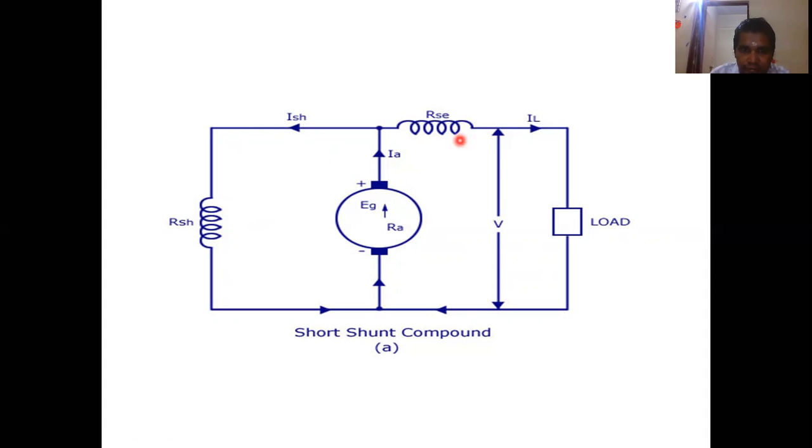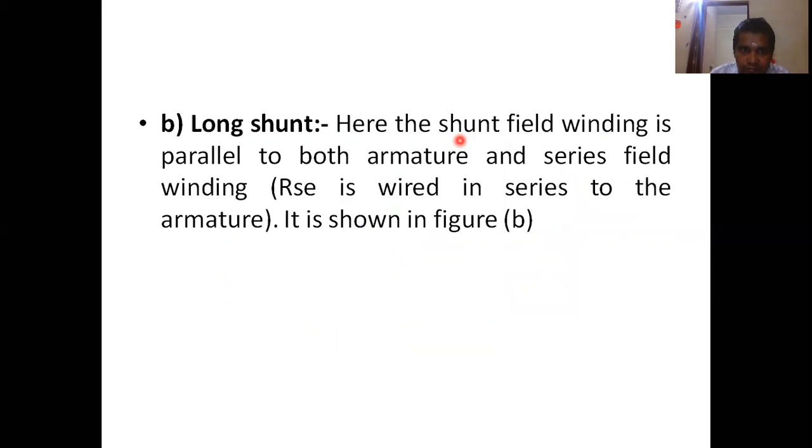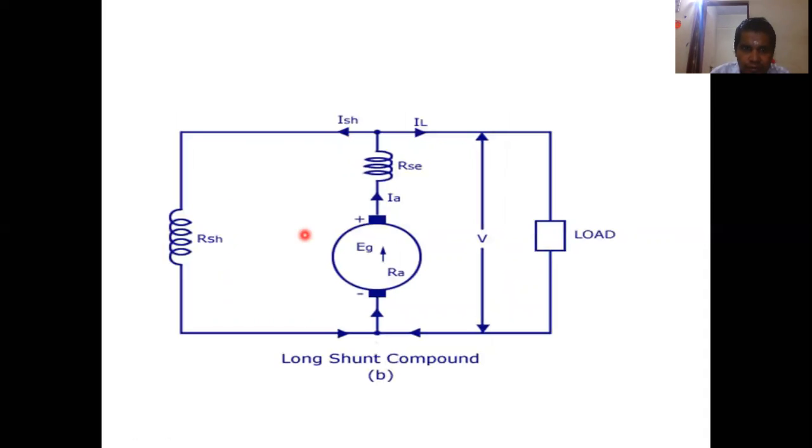And what about the long shunt then? In long shunt, the shunt field winding is parallel to both the armature and the series field winding. You can see here, this is your armature and the series field winding in series with the armature, and the shunt is connected in parallel to your armature as well as your series field. That is what long shunt is.